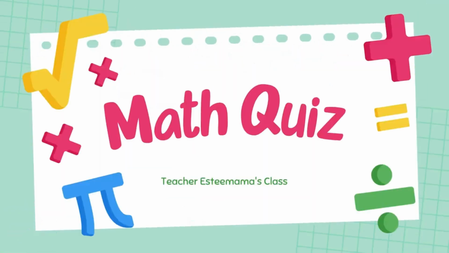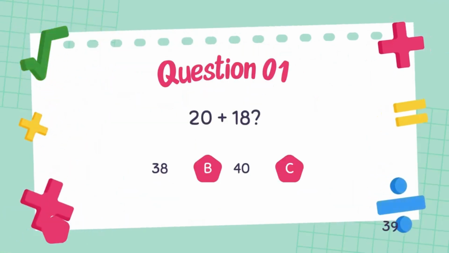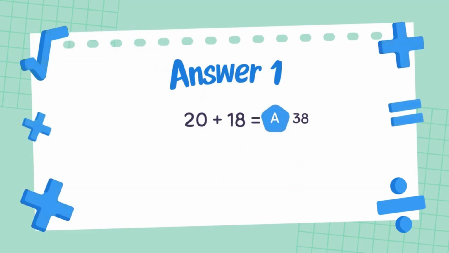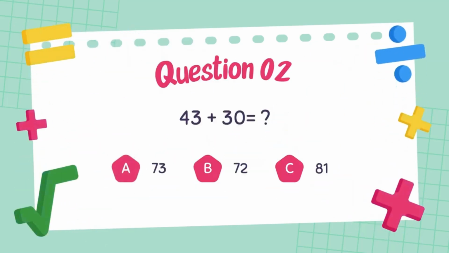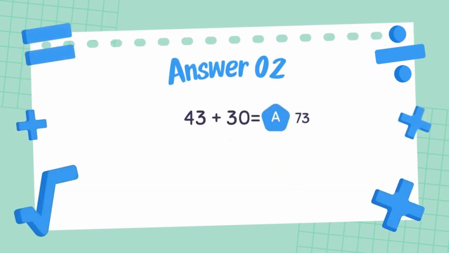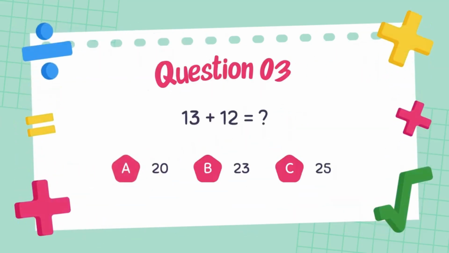Math quiz. Teacher Estimama's class. Question 1. 20 plus 18? Is it A, 38, or B, 40, or C, 39? Answer 1 was 20 plus 18 is 38. Question 2. 43 plus 30 equals? Is it A, 73, or B, 72, or C, 81? Answer 2. 43 plus 30 is 73. Question 3. 13 plus 12 equals? Is it A, 20, or B, 23, or C, 25?